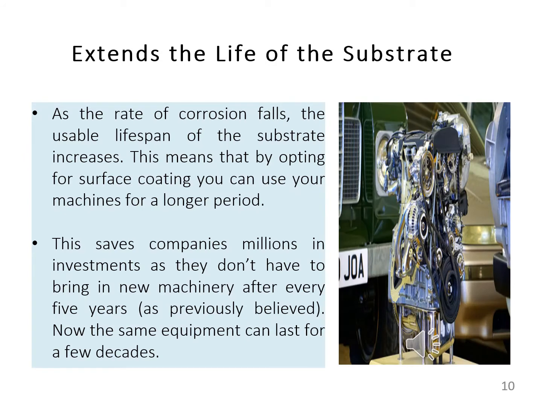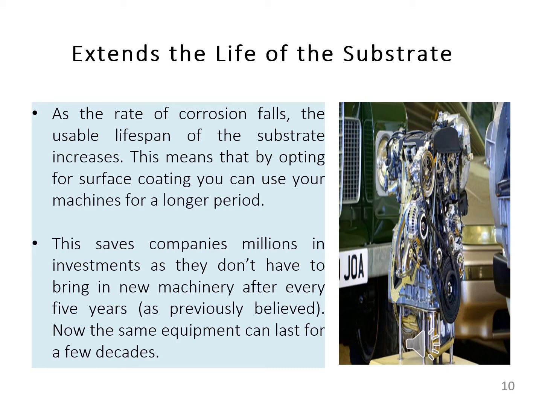Extends the life of the substrate. So how does surface coating extend the life of the substrate? As the rate of corrosion falls, the usable lifespan of the substrate increases. This means that by opting for surface coating, you can use your machine for a longer period.